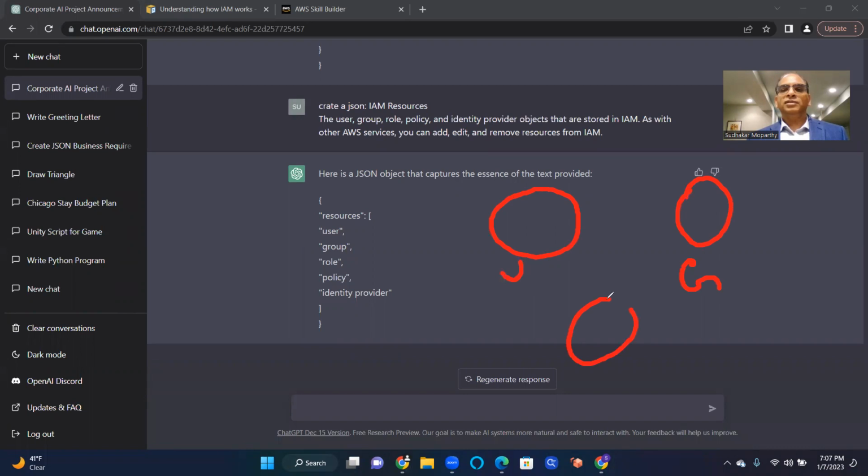These are policies, and these are identity providers. So I may have different kinds of identity providers. You don't need to know what an identity provider is at this point. All you need to know is, okay, there is something. If you understand, that's good.